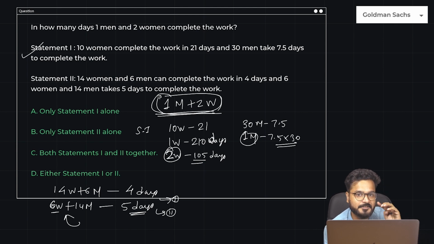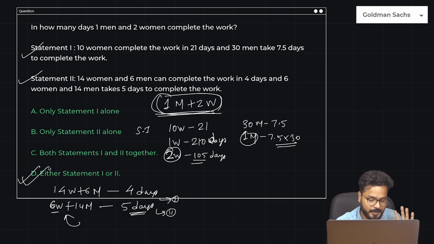You don't have to find the answer. You just have to find the possibility that whether you'll be able to find the answer or not. You can. So that means statement 2 alone is also sufficient. So that means either statement 1 or statement 2 is sufficient to answer this particular question. Yes?